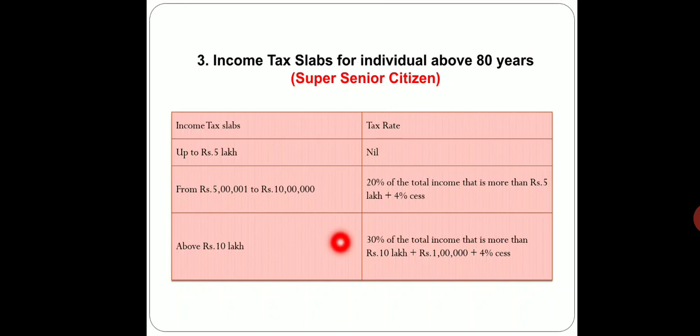So that is how we can summarize the income tax slabs. If you are an individual who is below 60 years, then the exemption limit is 2,50,000. If you are a senior citizen, that is the 60 to 80 age group, then your exemption limit will be rupees 3 lakhs, and if you are a super senior citizen, then the exemption limit will be extended to rupees 5 lakhs. So that is how the income tax slabs are in practice in India now.